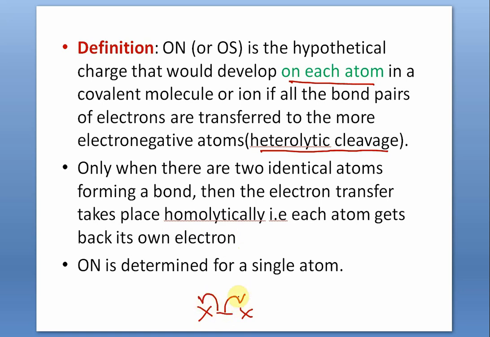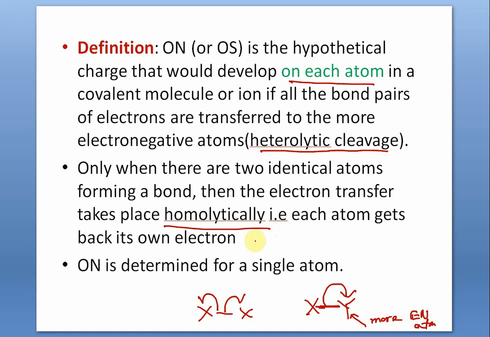This is a very uncommon arrow mark, a fish hook arrow that represents one electron shift. But if it is a polar covalent bond, then we presume that both the electrons are transferred to the more electronegative atom. Suppose this is the more electronegative atom. This cleavage is called heterolytic cleavage. But the cleavage where each atom gets back its own electron is called homolytic cleavage.